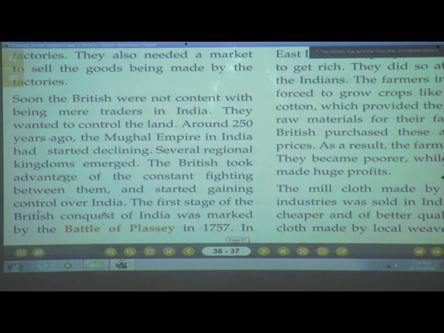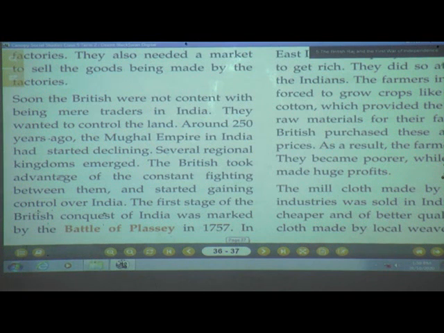Now what did the Britishers do? Their main aim was not only trading, they wanted to rule over India. They saw that in India, during those days, around 200 years ago, we had the Mughal Empire which was declining. Declining means it was reducing. The Mughals were defeated by the kings. So what happened due to that?